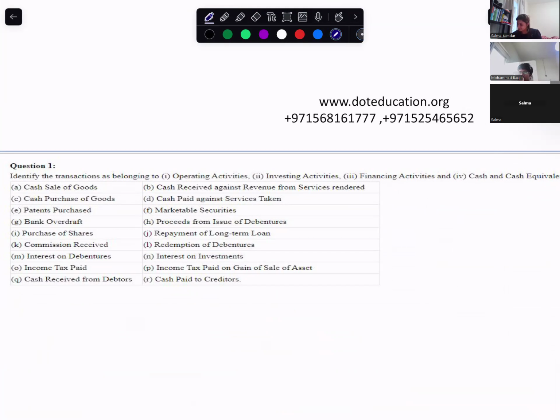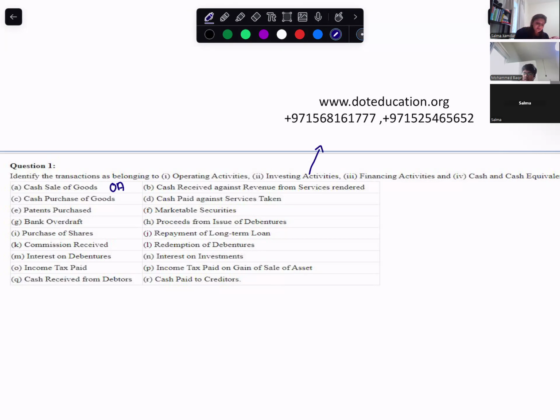Operating activities. Very good. Don't go for the solution, okay? Revenue received from services rendered. I don't know this. What is investing activities? Tell me.